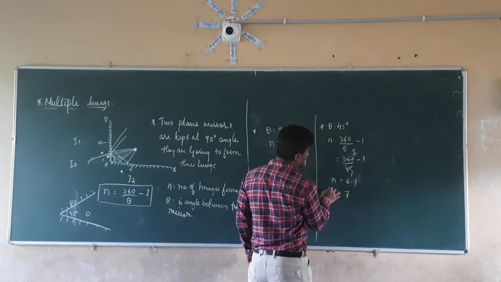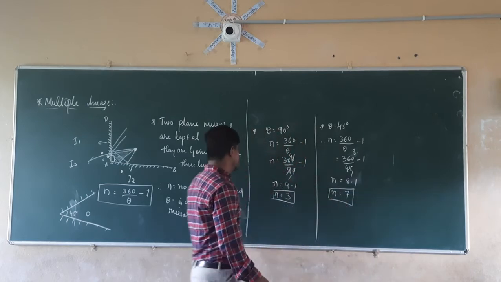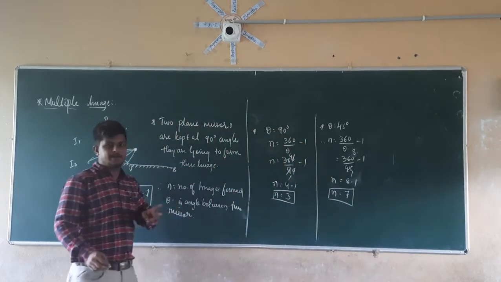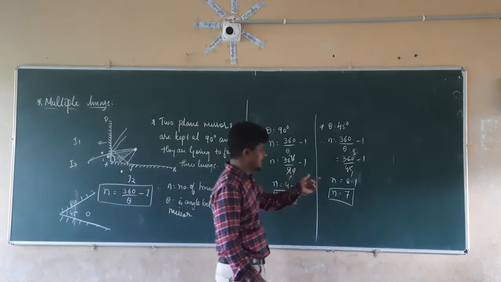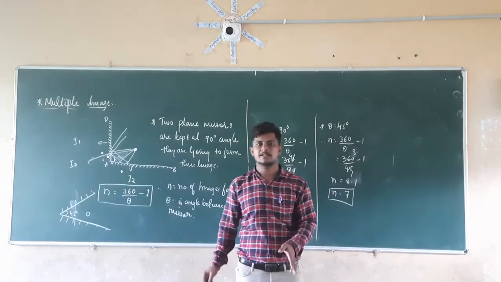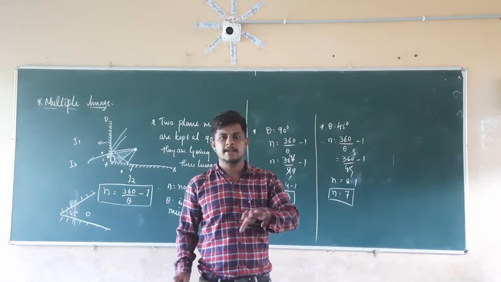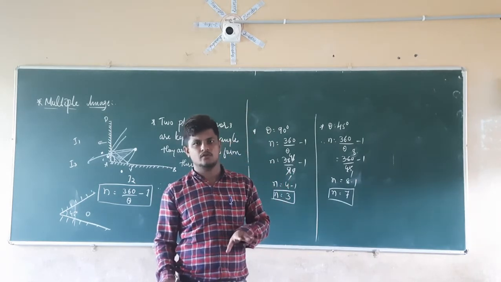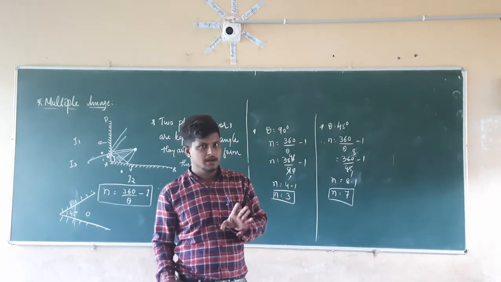Therefore, n is equal to how much? 7. That means when you place two mirrors at an angle of 45 degrees, it is going to form 7 images.